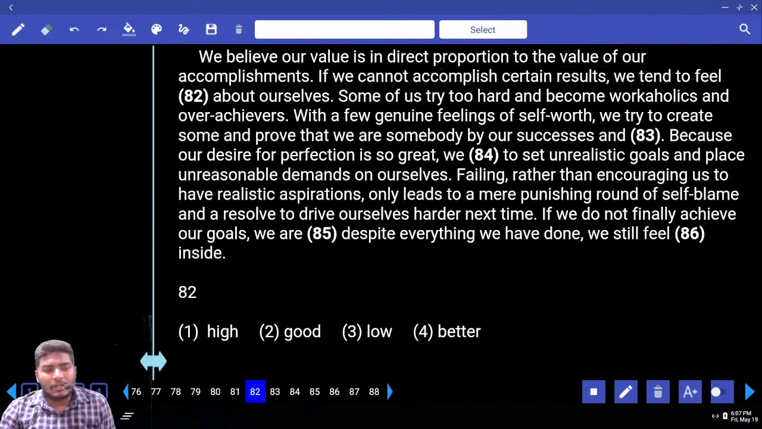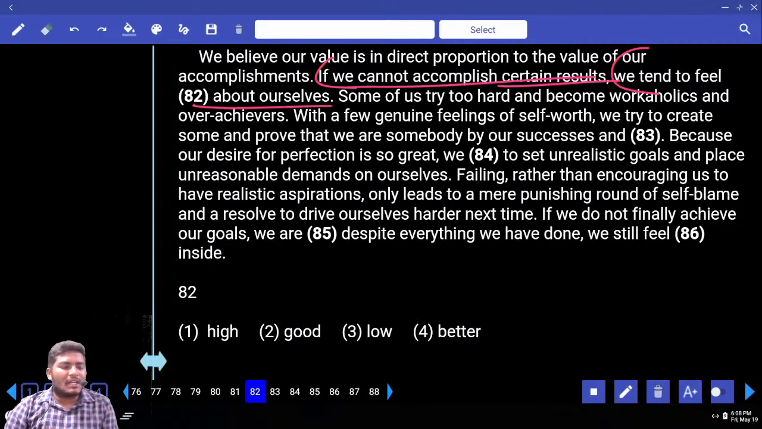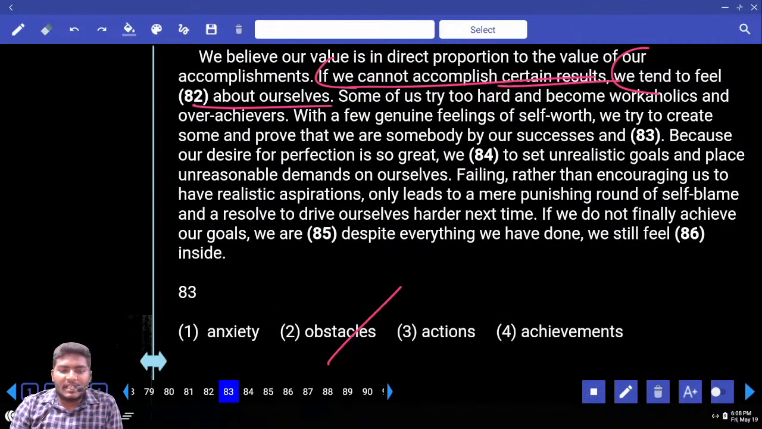Now continue. If we cannot accomplish certain results, we tend to feel dash about ourselves. Do we feel high? Do we feel good? Do we feel low? Do we feel better? Which one is correct? Really? Next, move to 83.